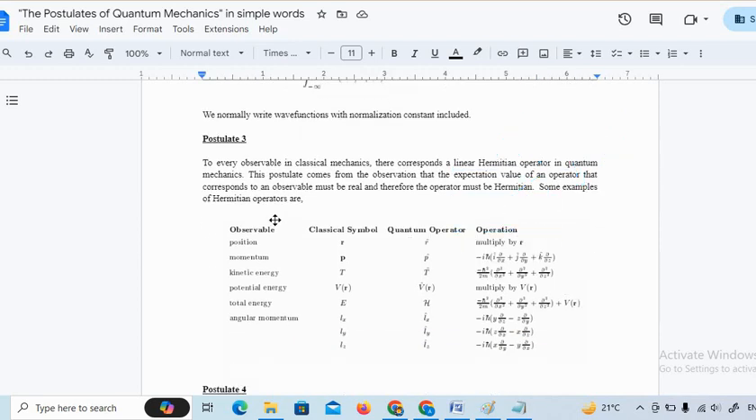Now, some examples of quantum mechanical Hermitian operators are given. First is position. In three dimensions, if this is represented by r, it will be represented by an operator. An operator is represented by a cap. To operate, you multiply r with the wave function psi, so it becomes r times psi. There will be a multiplication. In the same way, the momentum operator is p cap.